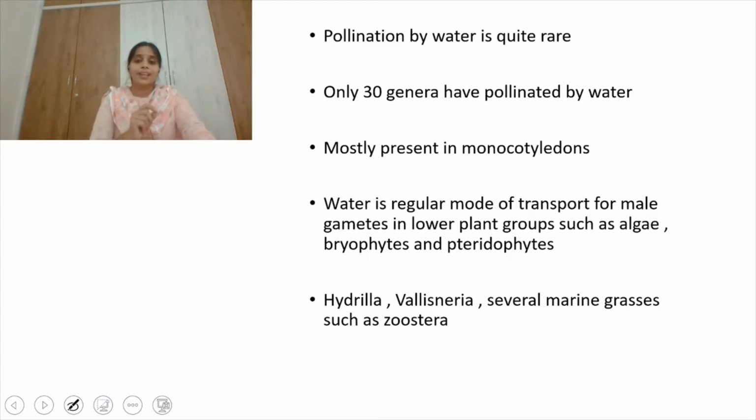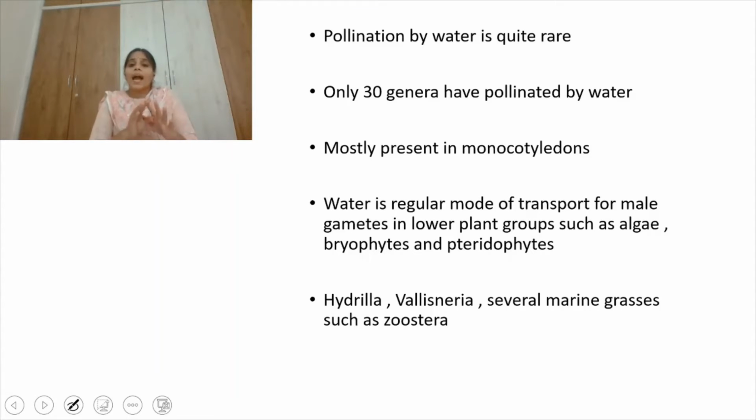So water is the regular mode of transport of gametes, like male gametes, in lower plants such as algae, bryophytes and pteridophytes. Examples of plants which are pollinated by water are Hydrilla, Vallisneria and several marine grasses such as Zostera. So these are the examples of the plants pollinated by water: Vallisneria, Hydrilla and several marine grasses.